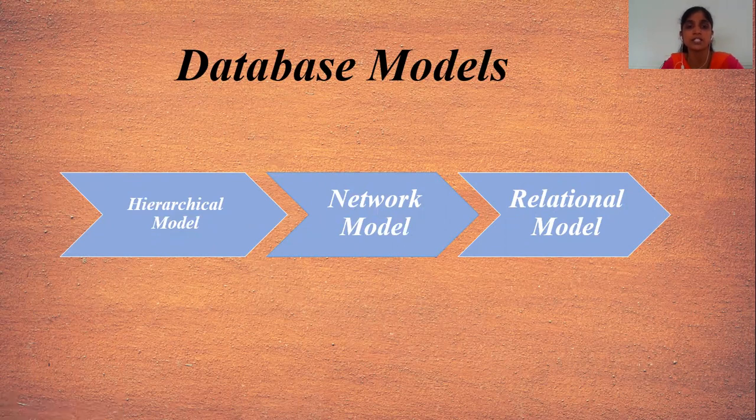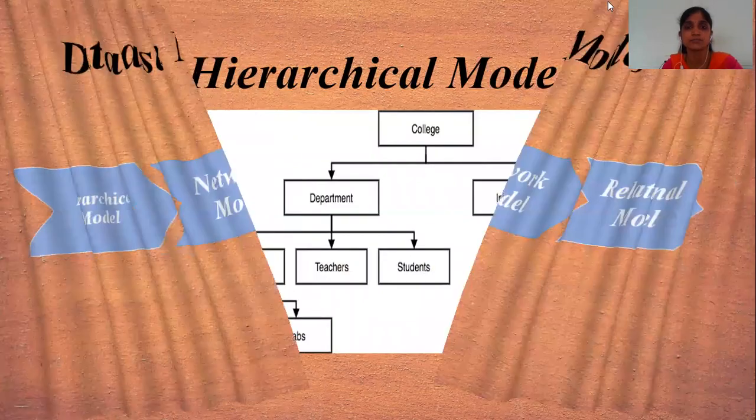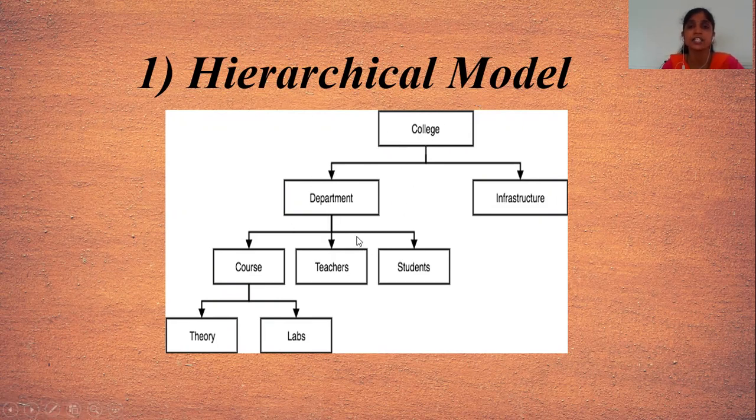We will see them one by one. First of all, we will see the hierarchical model. In the hierarchical model, data is organized in a tree-like structure. Here, see an example. This contains a structure just like a tree. In the hierarchical model, data is stored in a top-down or bottom-up approach, that means top to down or bottom to up. Here, this structure contains the top-down approach.